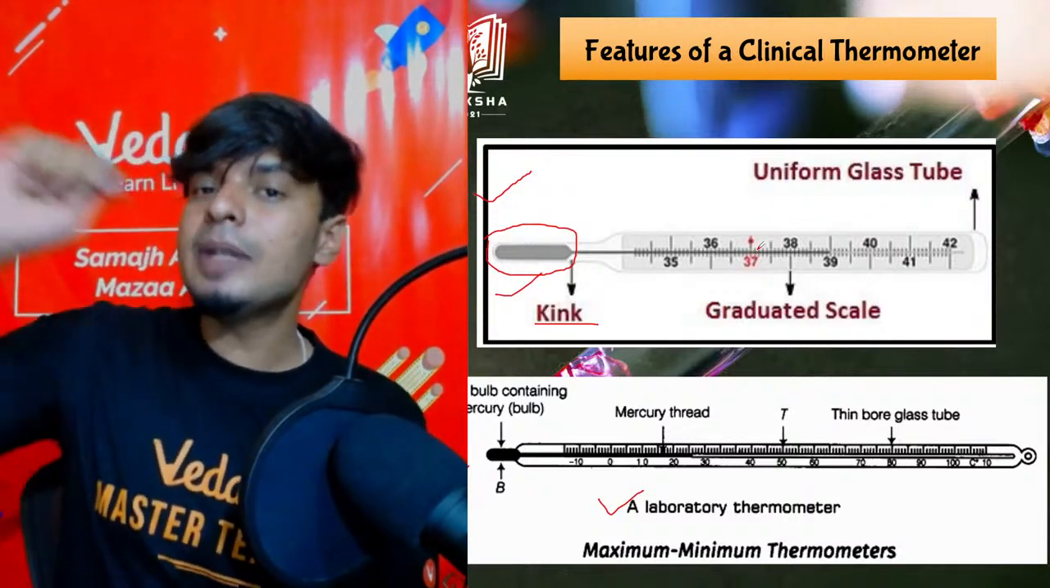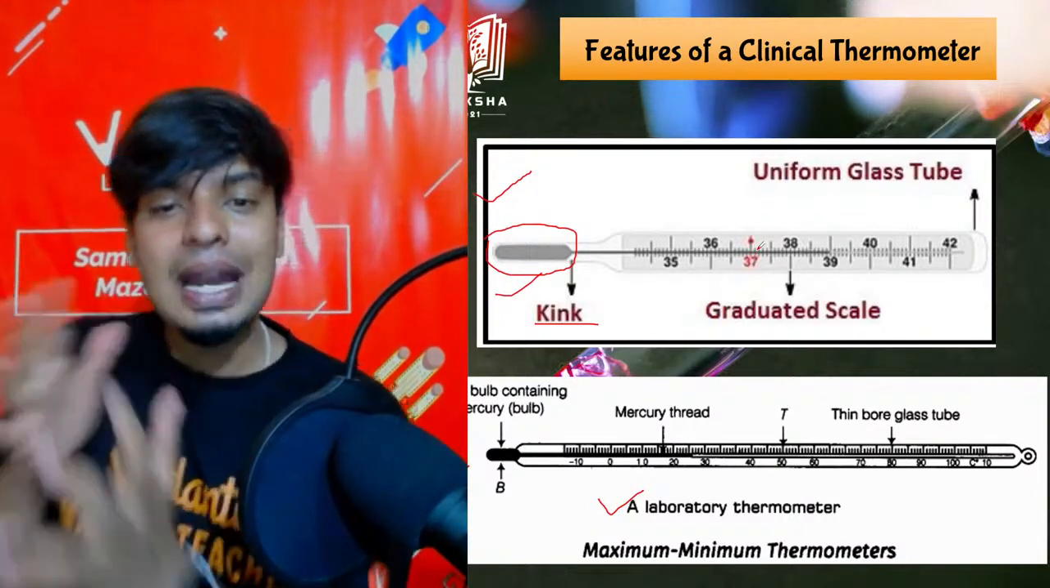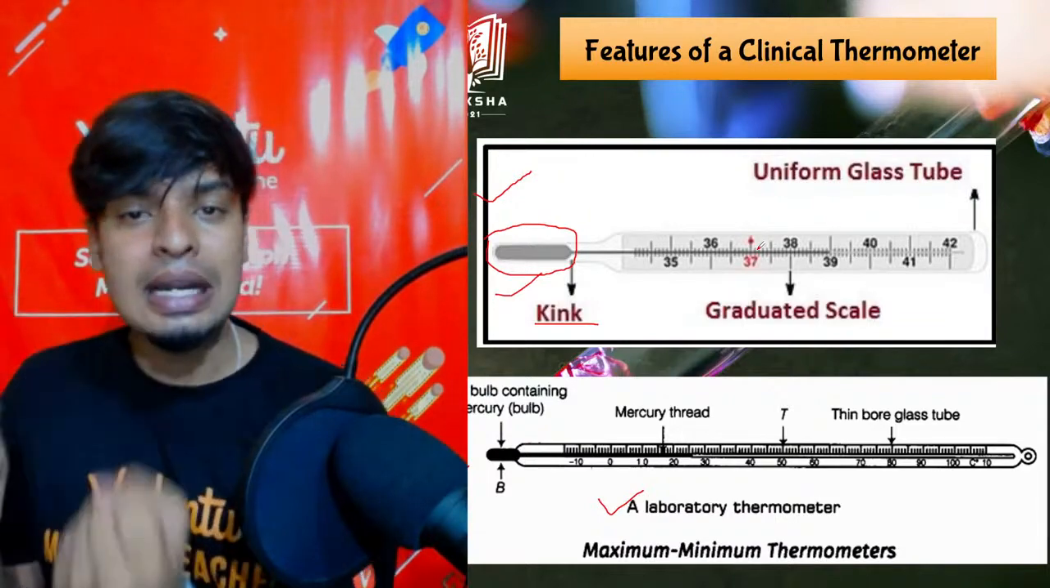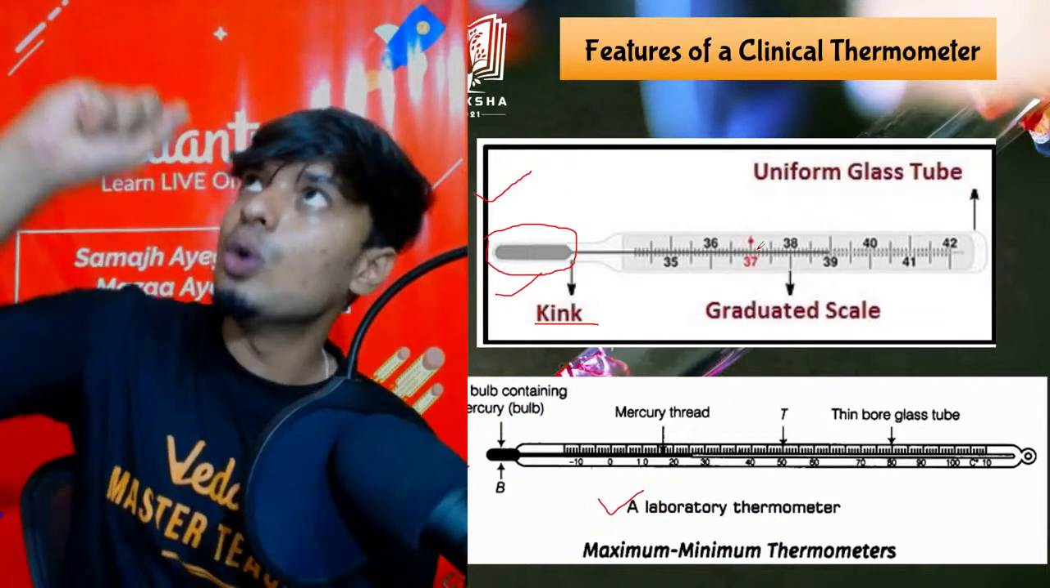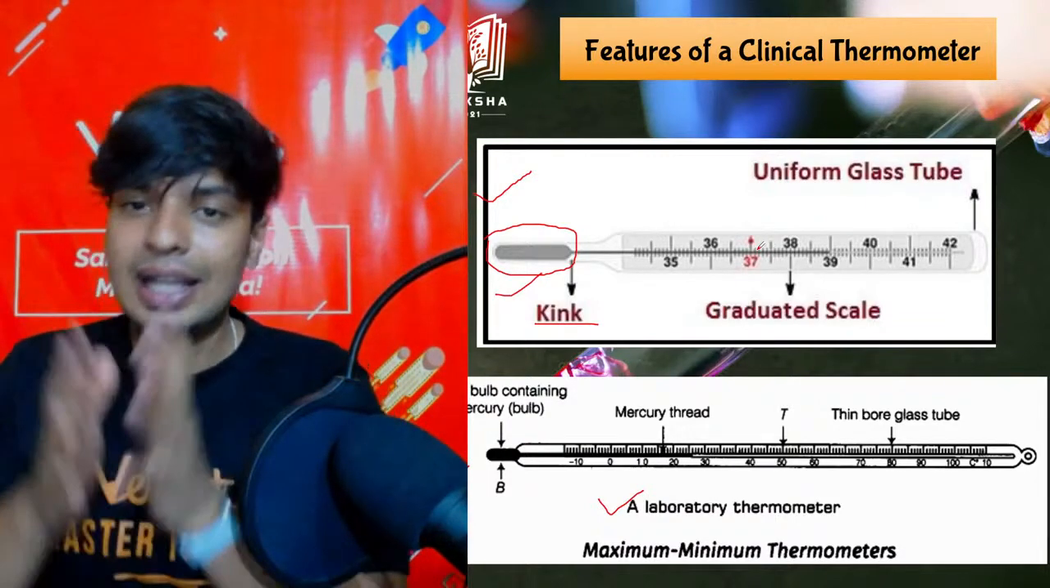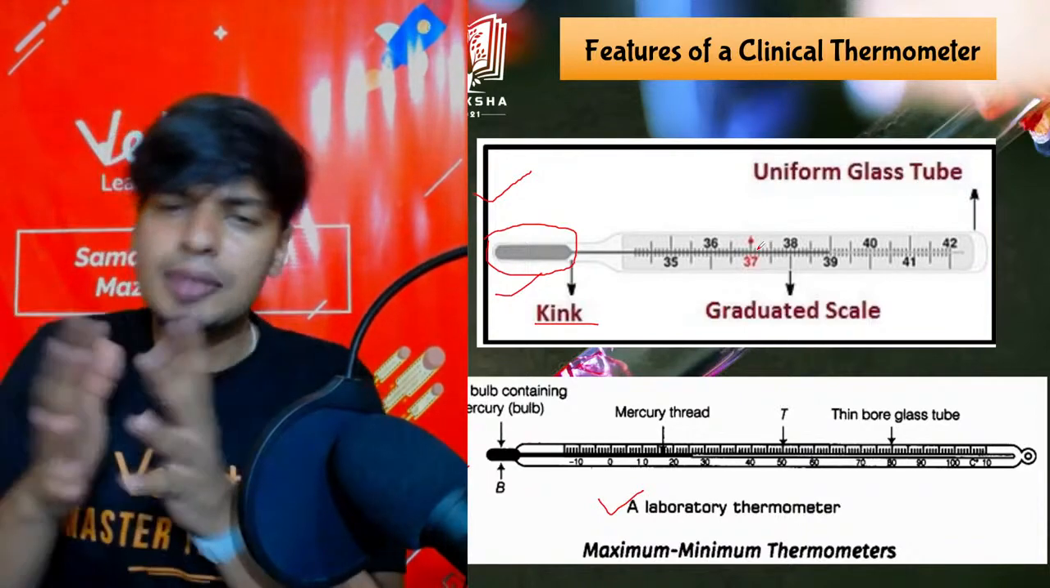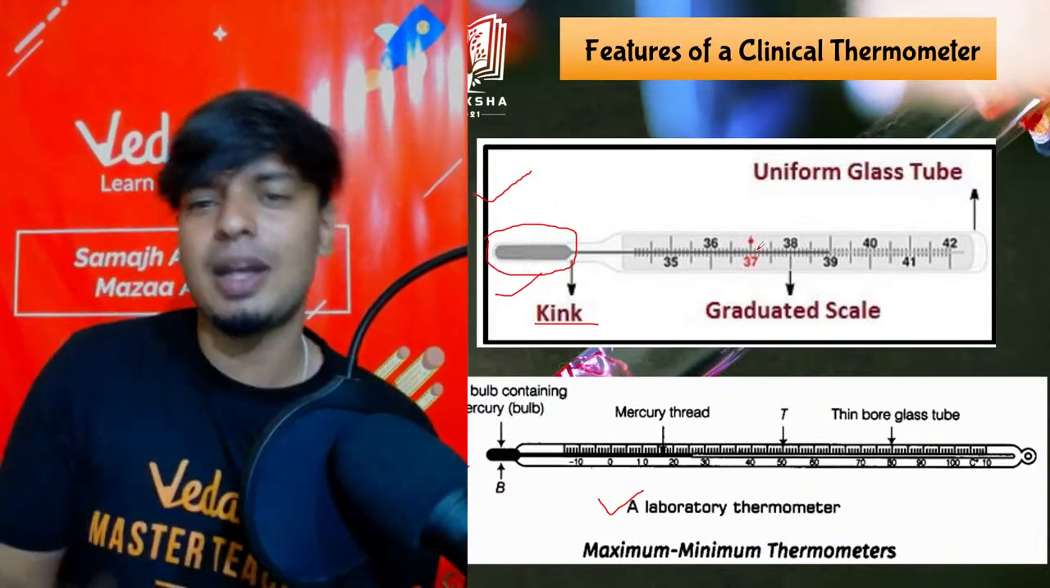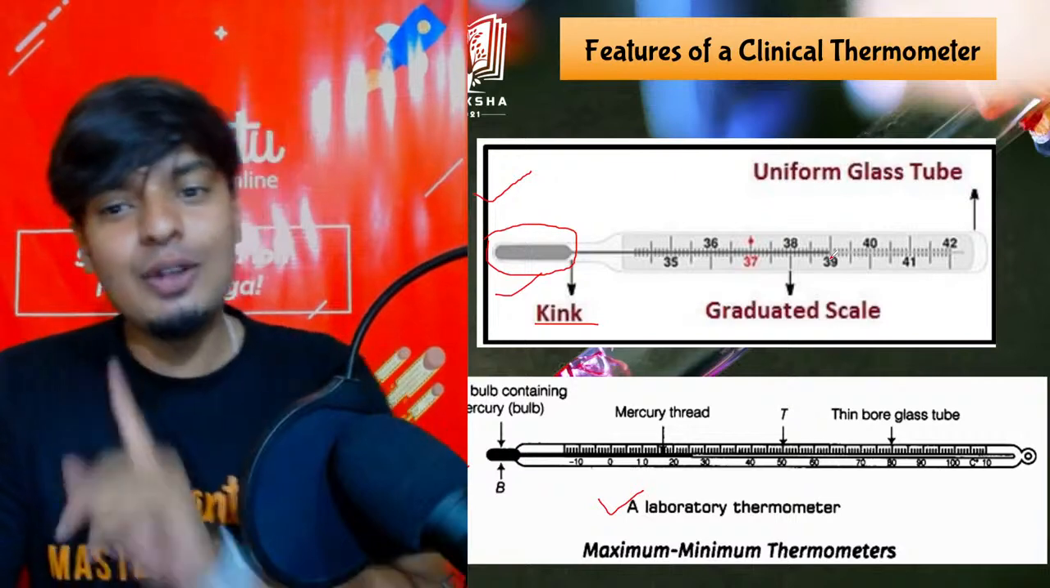Now, when we keep it in the mouth, the heat makes the mercury expand, and the mercury goes up. So depending on the heat, the expansion is like that. More heat, more expansion. Less heat, less expansion. Clear? That is why we use mercury.